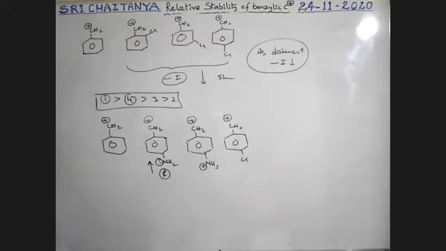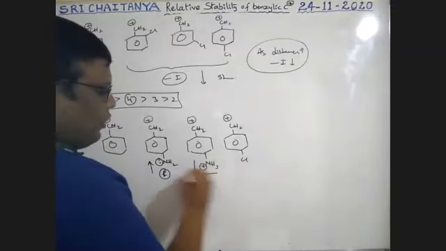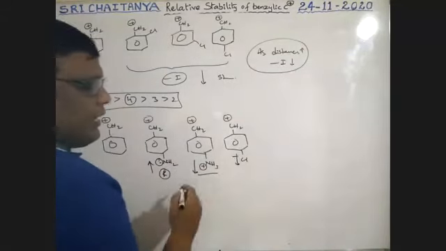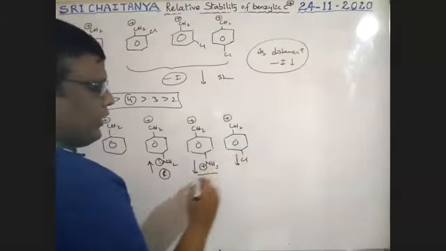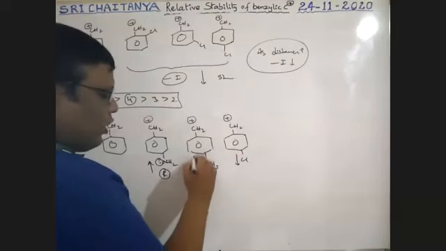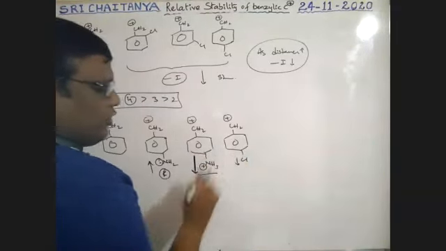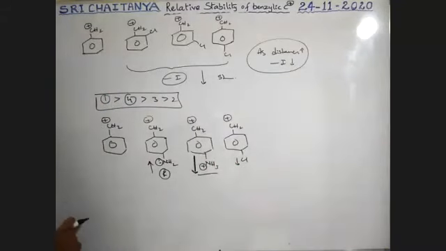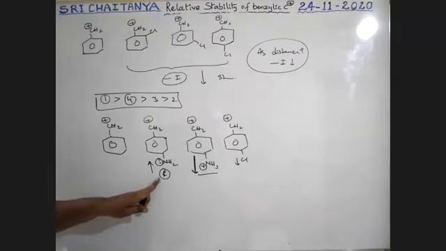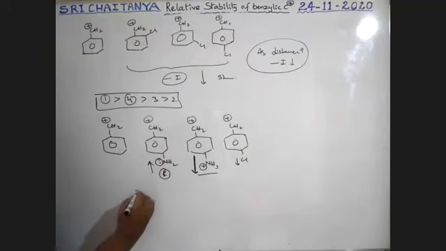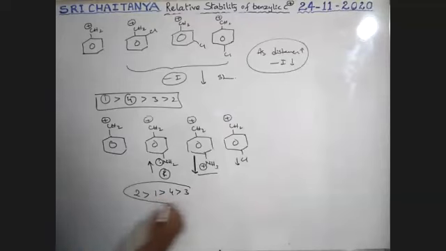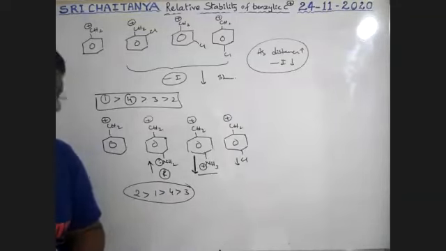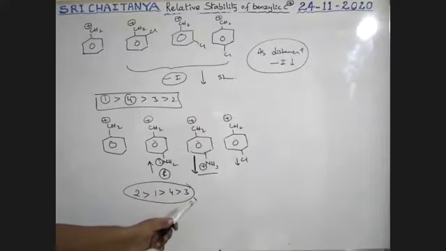Next, it is a withdrawing tendency. This one also has a withdrawing tendency, but it is positive, so it is a strong withdrawing tendency. This one is a weak withdrawing tendency. This one is a donating tendency. Now tell me the answer. This is more stable. Therefore, 2 greater than 1 greater than 4 greater than 3.